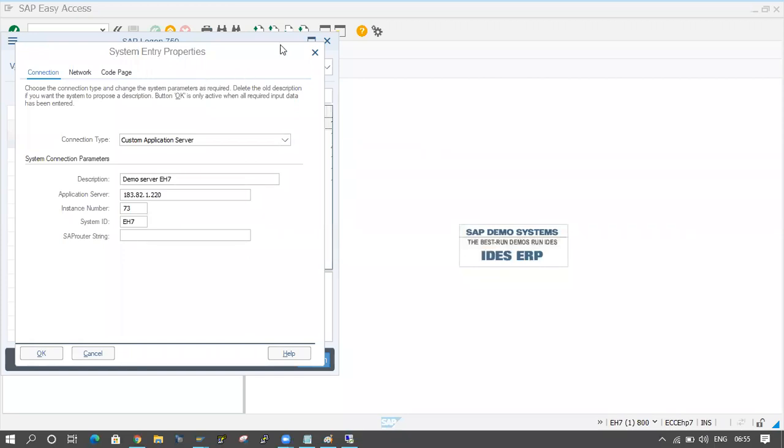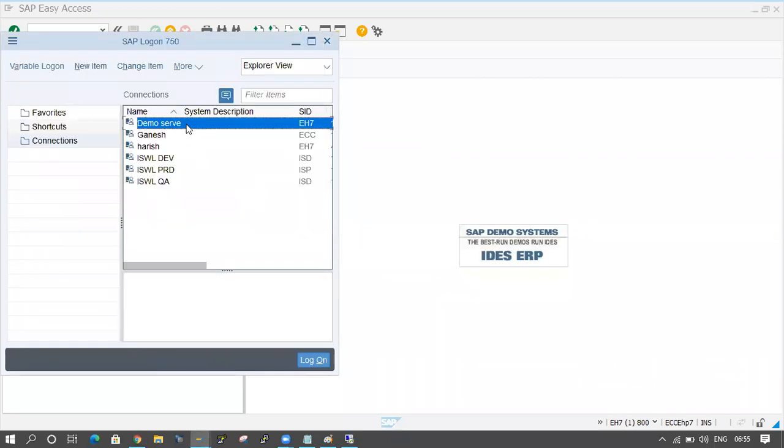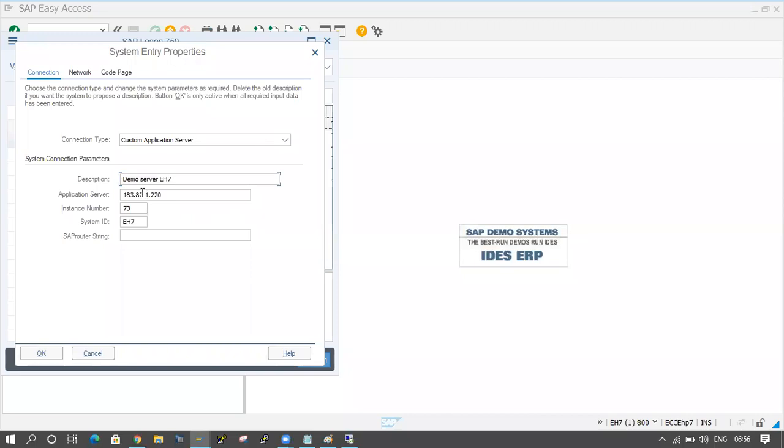Thank you. And here I'm checking the credentials. This is the ECC system, right? I'm clicking on the properties button here, and I can see the application server, the instance number, system ID, like that. So just copy the application server name. Okay, I have copied it, and now I will come to the S/4HANA system.